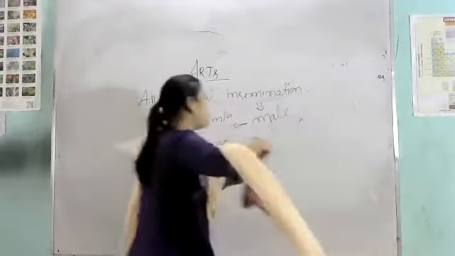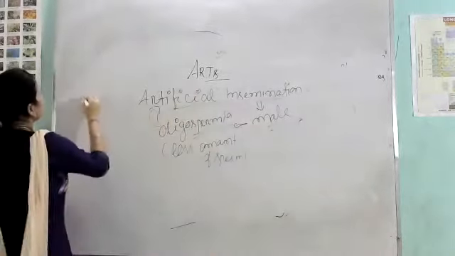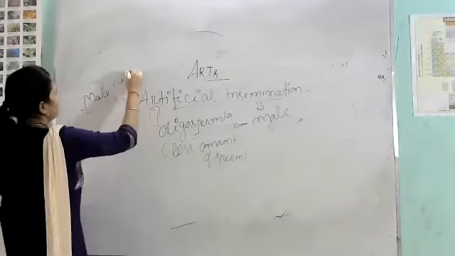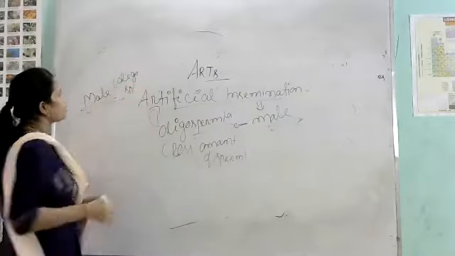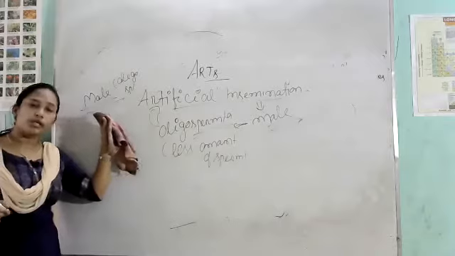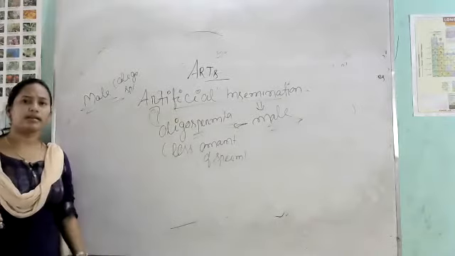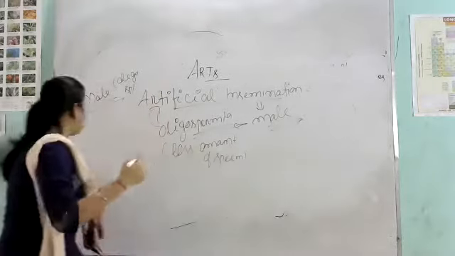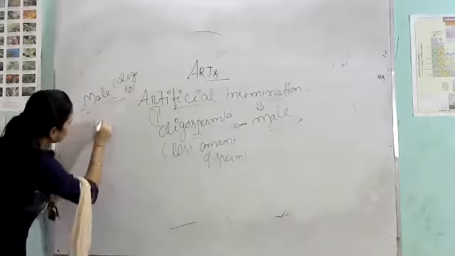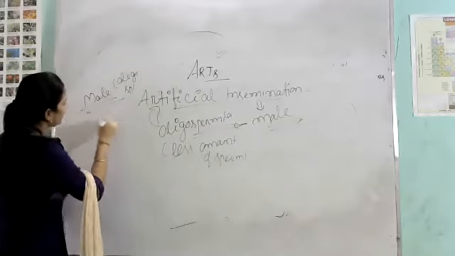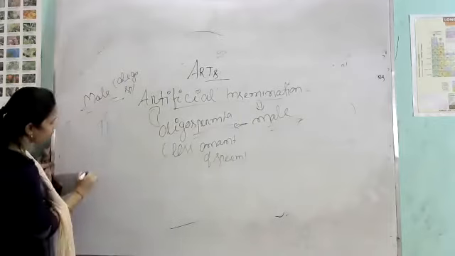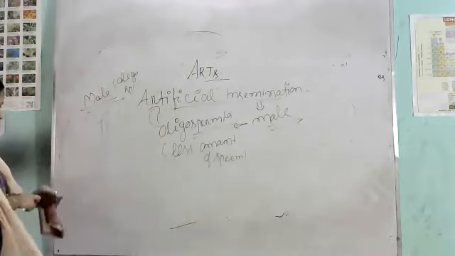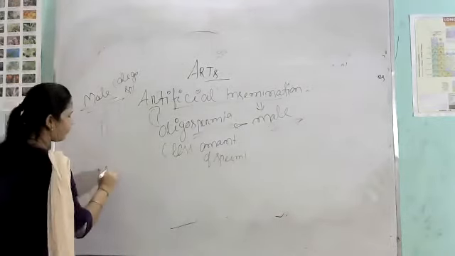So what happens in the artificial insemination process? Suppose this male suffers from oligospermia disease. In the artificial insemination process, the doctor will inject sperm from outside.